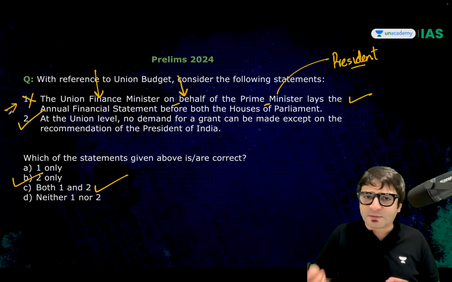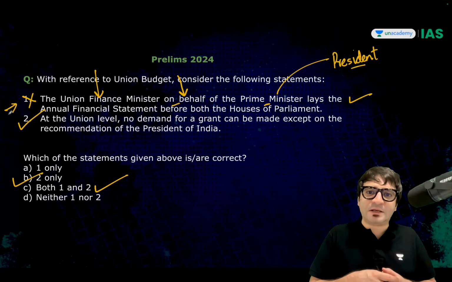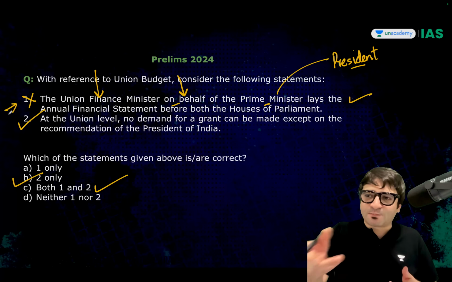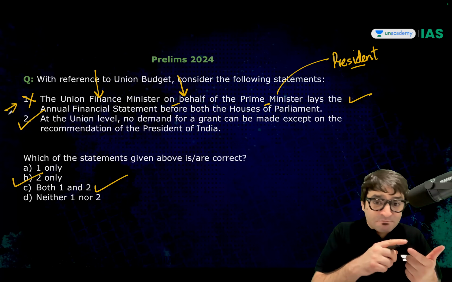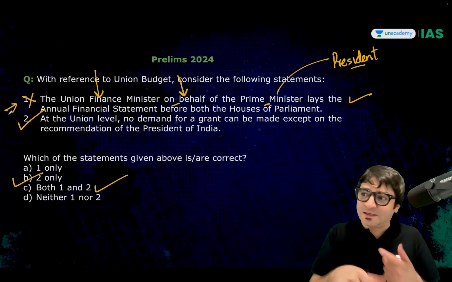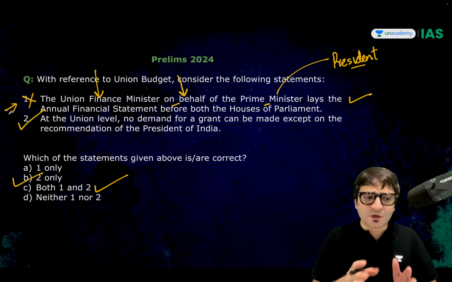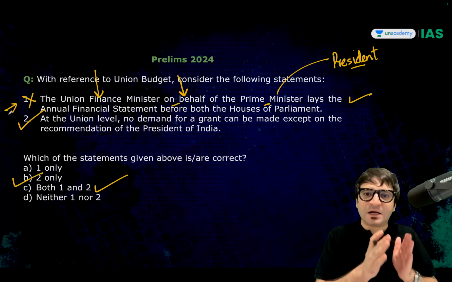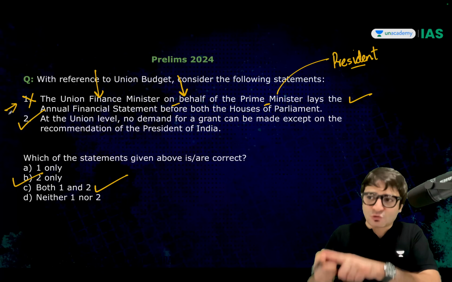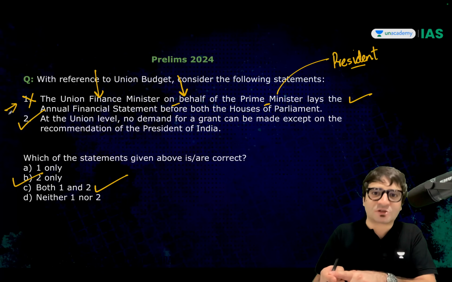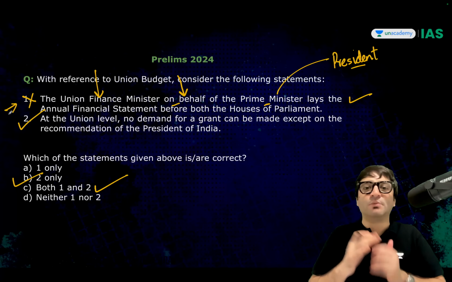If you follow this approach for every question, by that logic, you can say the Attorney General for India is appointed by the Prime Minister. Although appointed by the President, but only on the advice of the Prime Minister. By that logic, "CAG is appointed by the Prime Minister" is a correct statement. By that logic, "ministers are appointed by the Prime Minister" is the correct option. You don't have to assume anything here. You have to strictly abide by what you think is the correct answer according to the standard sources, your class notes, what the teacher has taught you, the Constitution, and standard books.